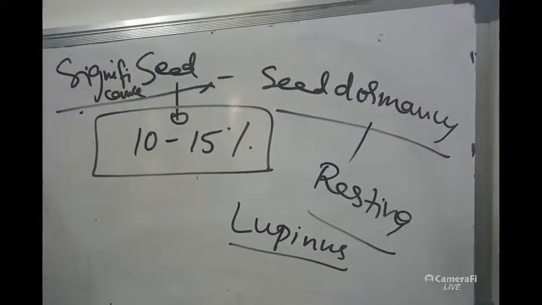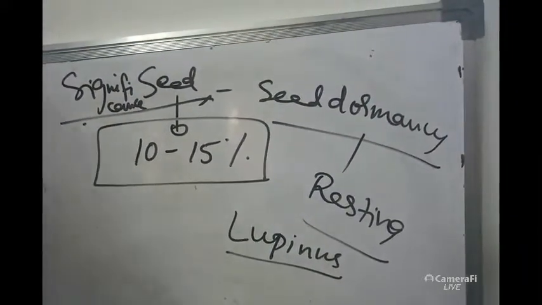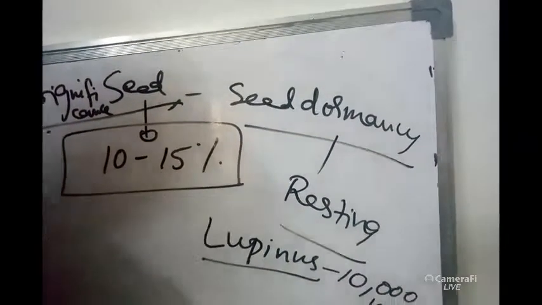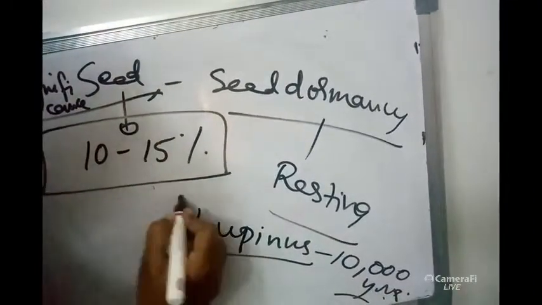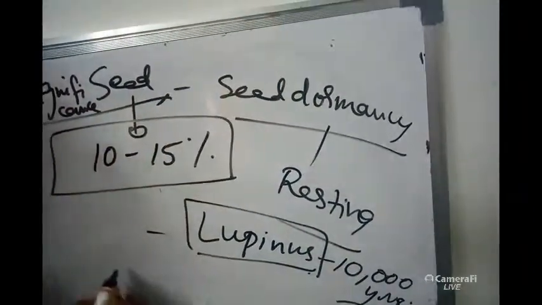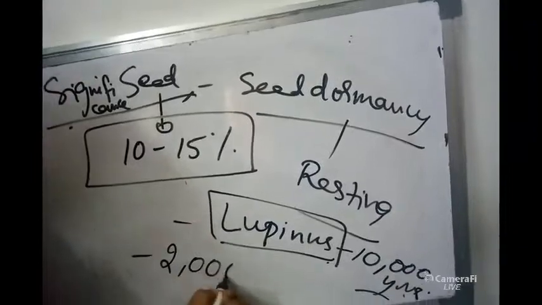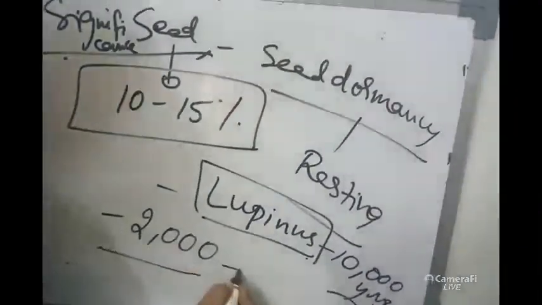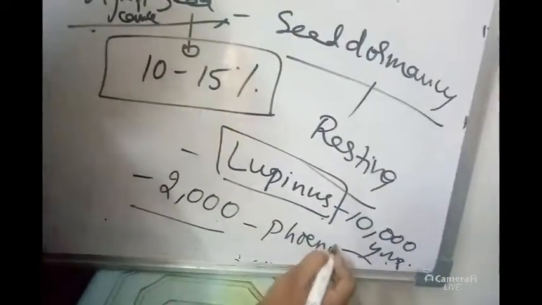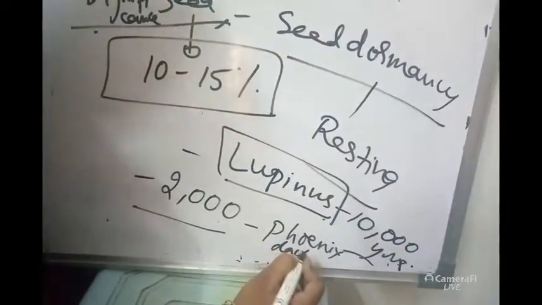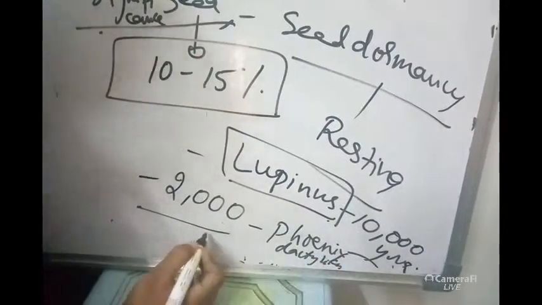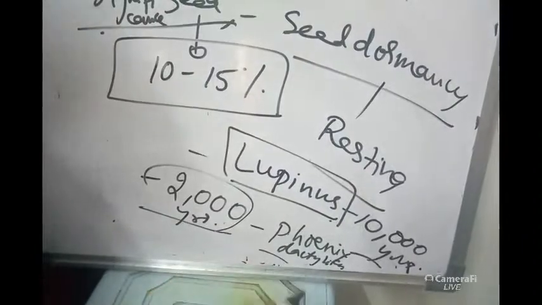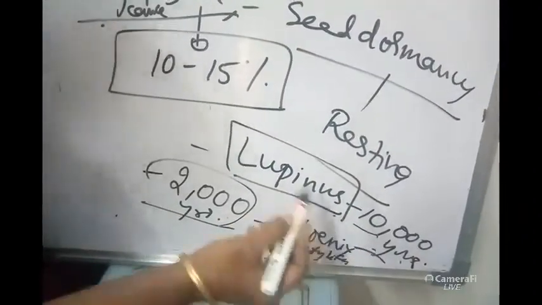We came to know that in Lupinus, after 10,000 years the seed has germinated. Latest records show that after 10,000 years the seed germinated into a Lupinus plant. And also after 2,000 years in a plant, dates, that is Phoenix dactylifera. This is the plant, Phoenix dactylifera. After 2,000 years, the seed has germinated in Phoenix dactylifera, and after 10,000 years also it is safe.